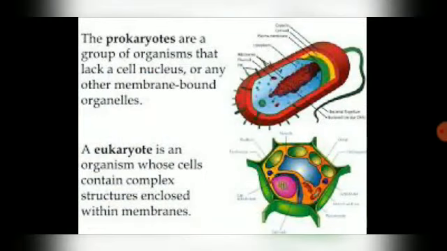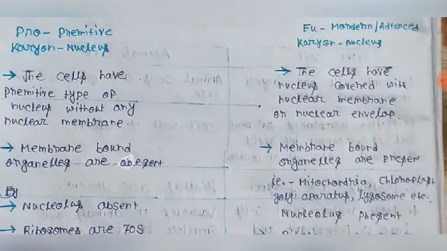Here is a diagram of a prokaryotic and eukaryotic cell. You can see that prokaryotic cells are organisms that lack a cell nucleus or membrane bound organelles, but eukaryotic cells contain complex structures enclosed within a membrane. Examples of prokaryotic cells are bacteria, etc. Eukaryotes include fungi, protista, animalia, plantae, etc. All cells of the higher organisms are eukaryotic in nature. Now we will discuss the difference between prokaryotic and eukaryotic cells.